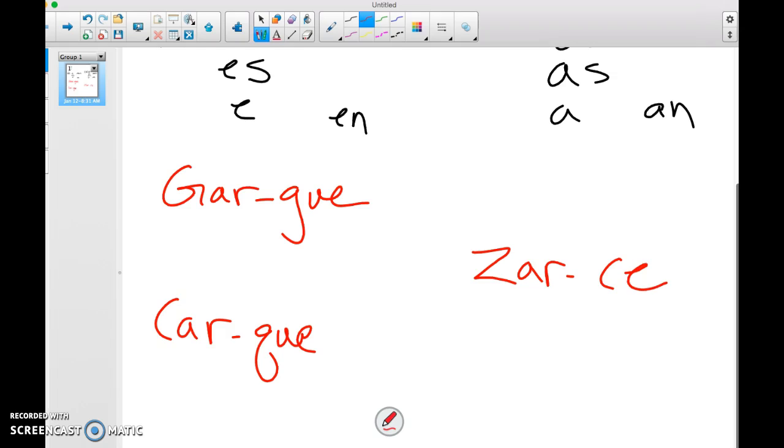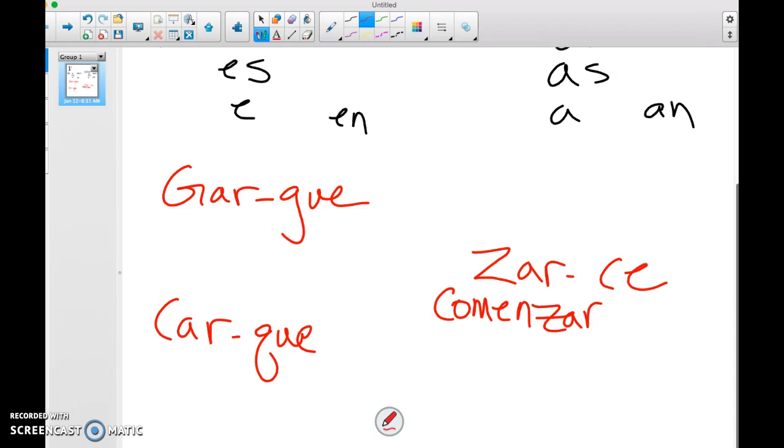So let's take an example, let's do one with zar. Give me a verb that ends in zar. Great one. We use that all the time. So let's use a different one. Let's use comenzar. It means the same thing as empezar. And it's also a stem changer, E to IE. They have a lot in common.